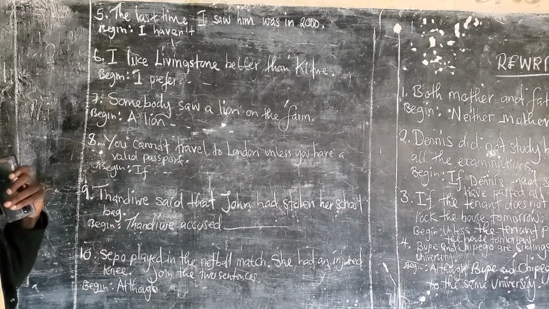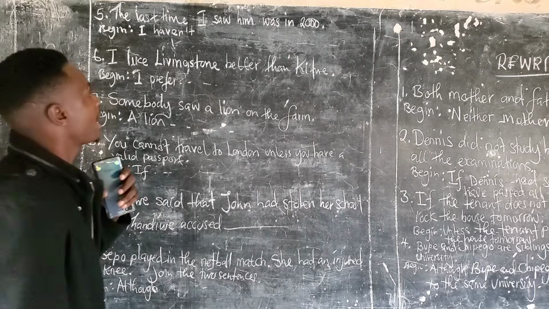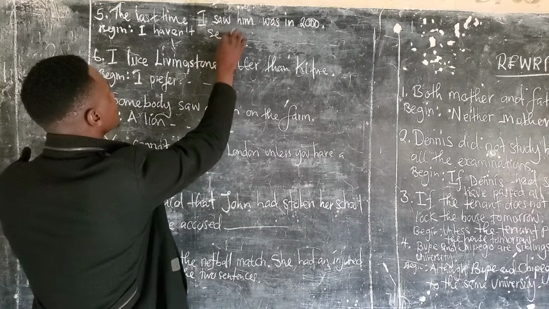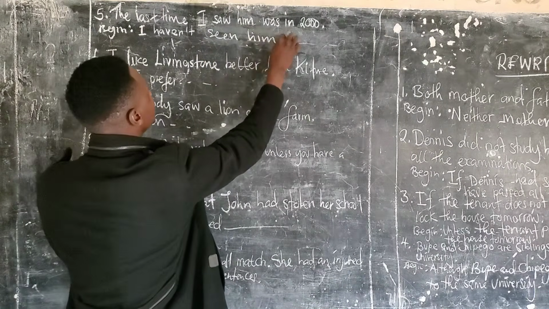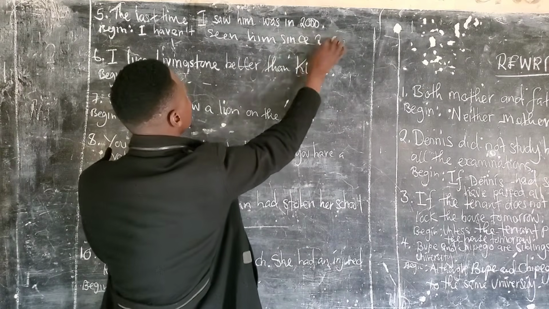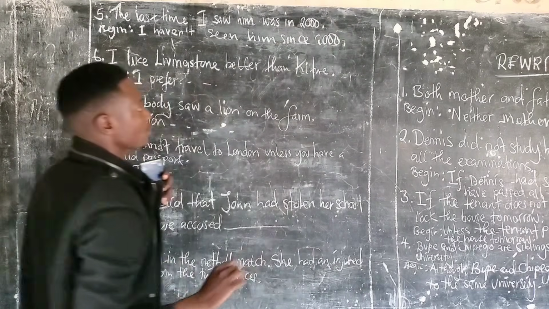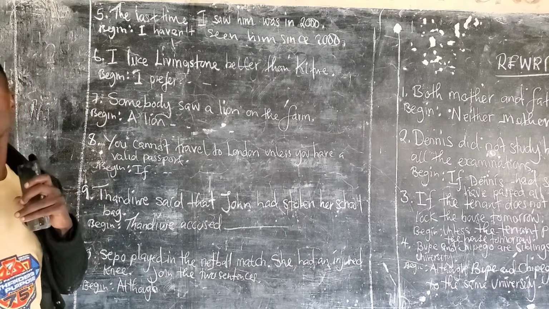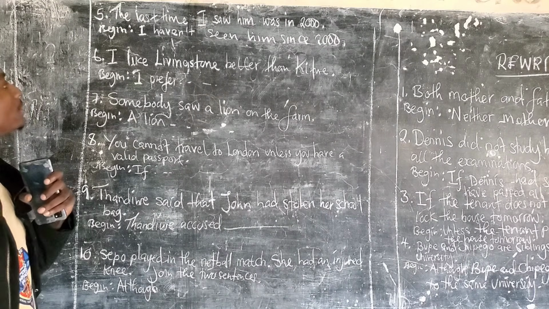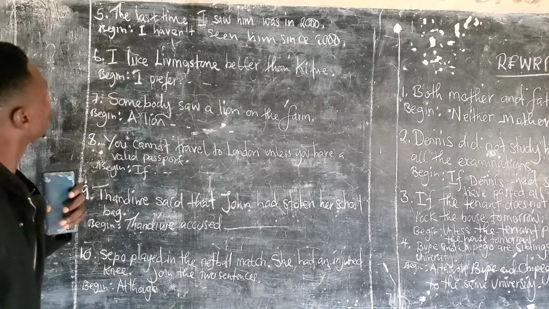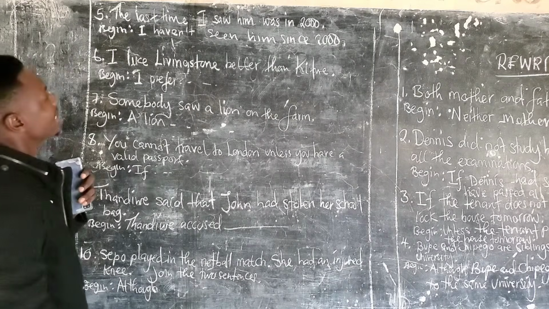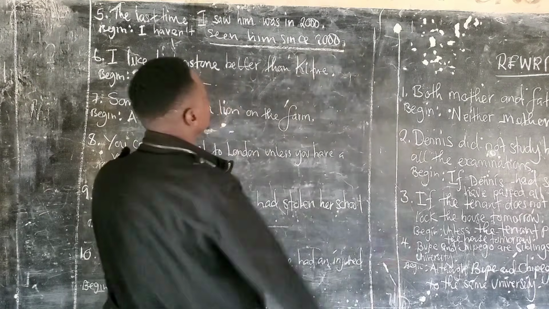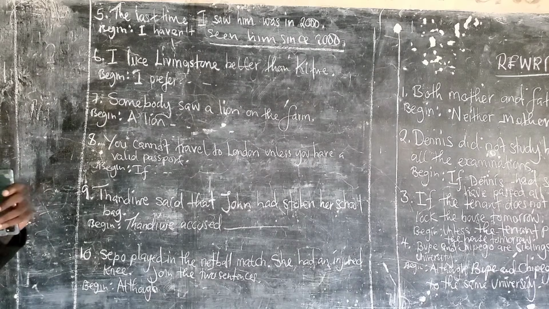Begin: I haven't seen him since 2000. Full stop. Correct. I haven't seen him since what? 2000. Okay.